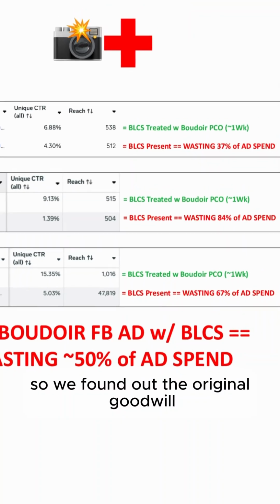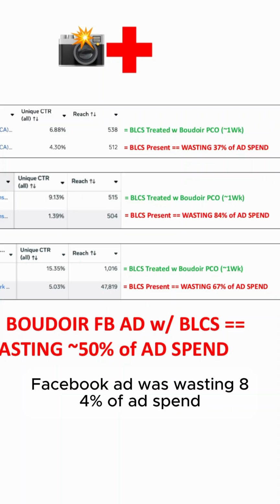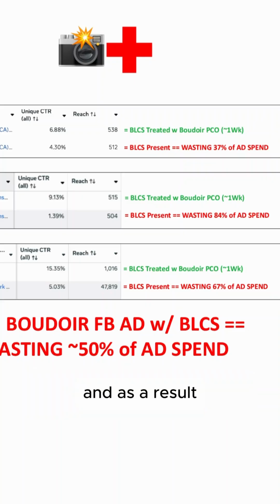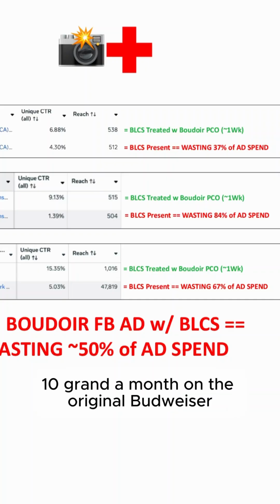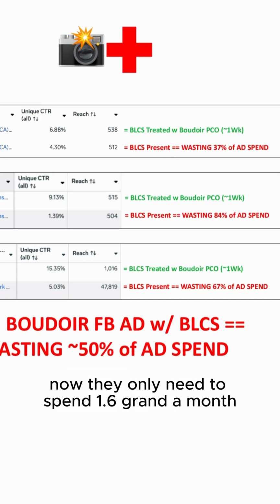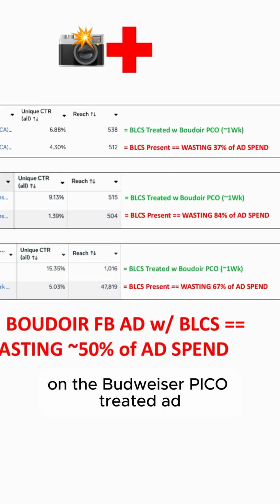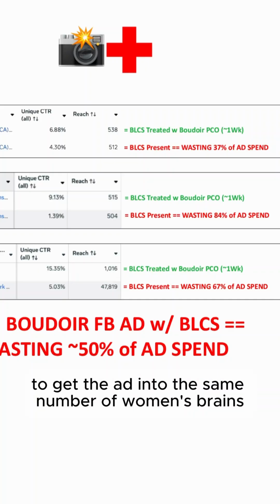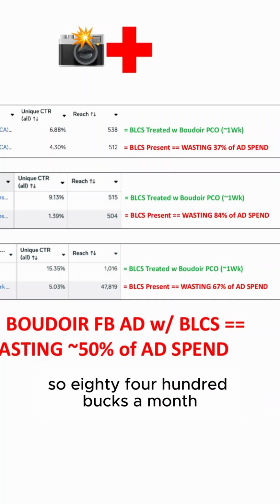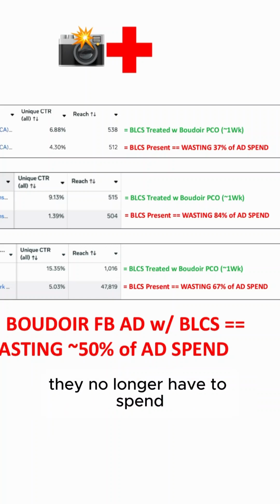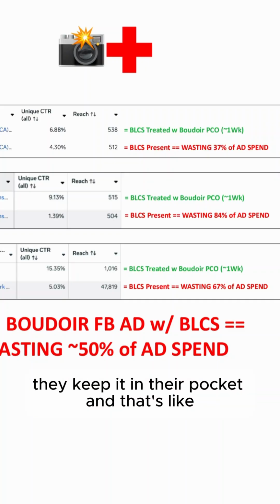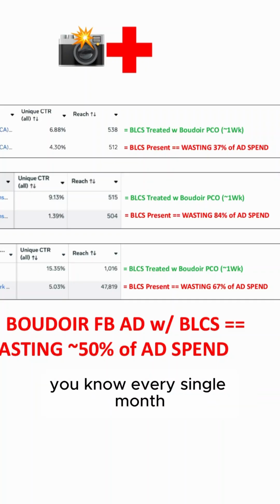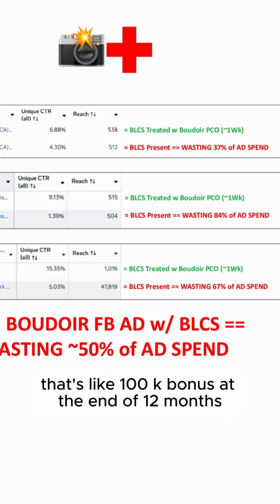So we found out the original Boudoir Facebook ad was wasting 84% of ad spend. And as a result, if they're spending 10 grand a month on the original Boudoir Facebook ad, now they only need to spend 1.6 grand a month on the Boudoir Pico treated ad to get the ad into the same number of women's brains. So $8,400 a month they no longer have to spend, take it out of their budget. They keep it in their pocket. And that's like a 100K bonus at the end of 12 months.